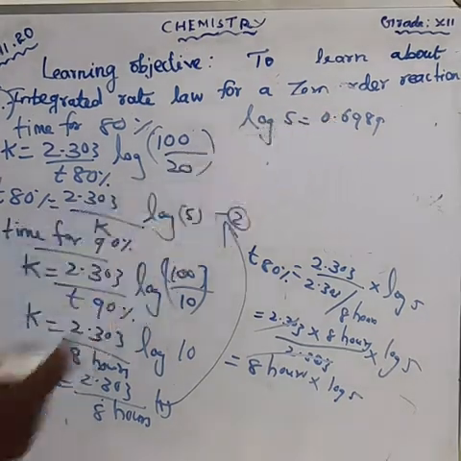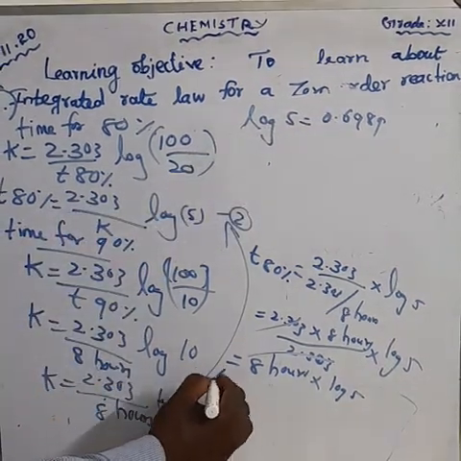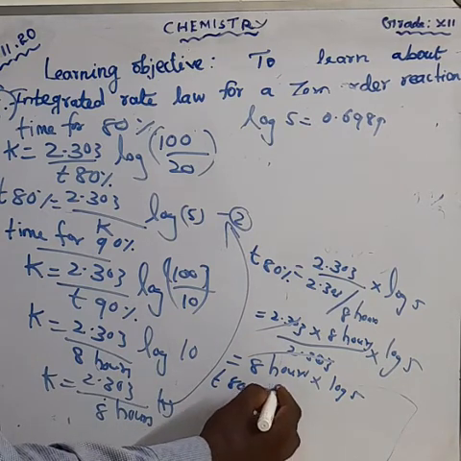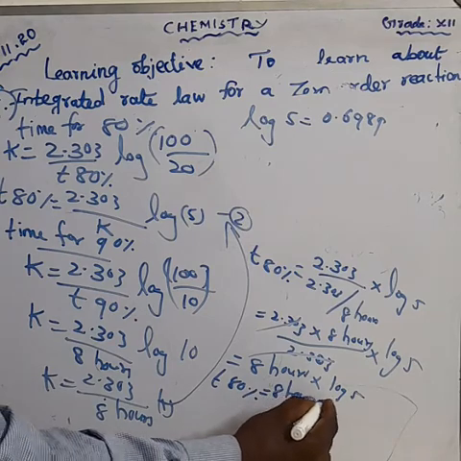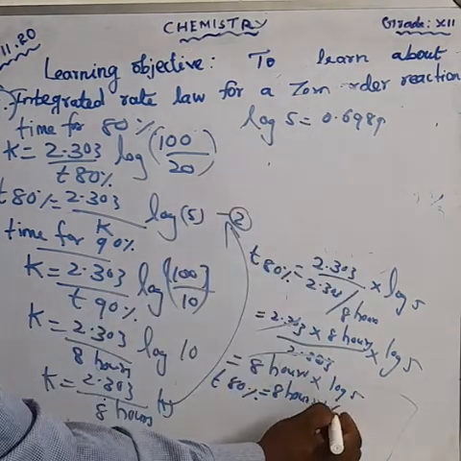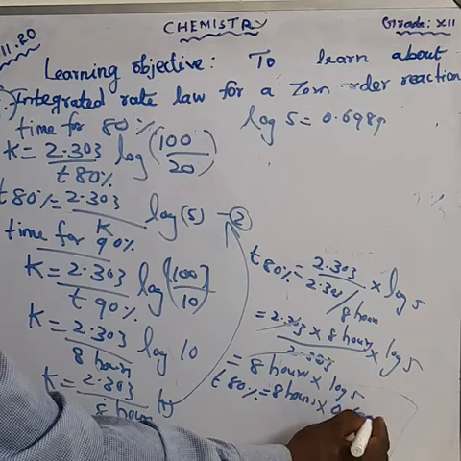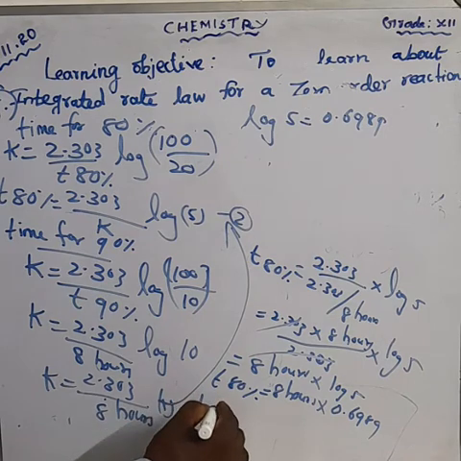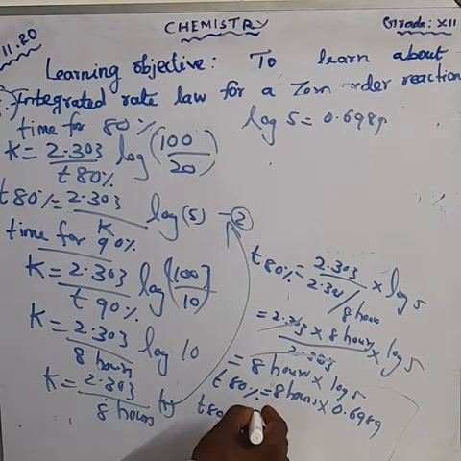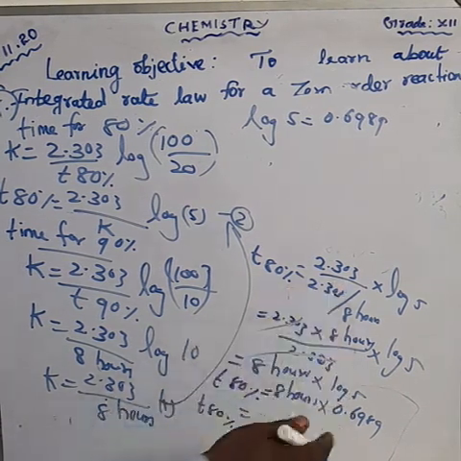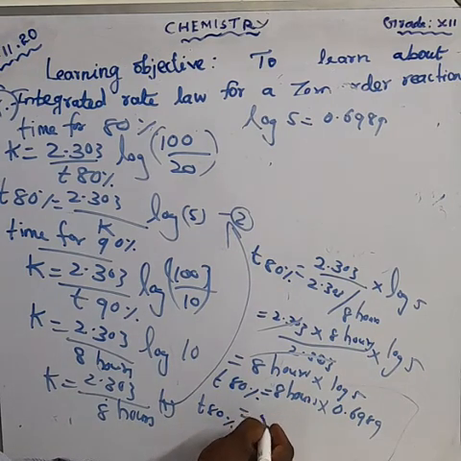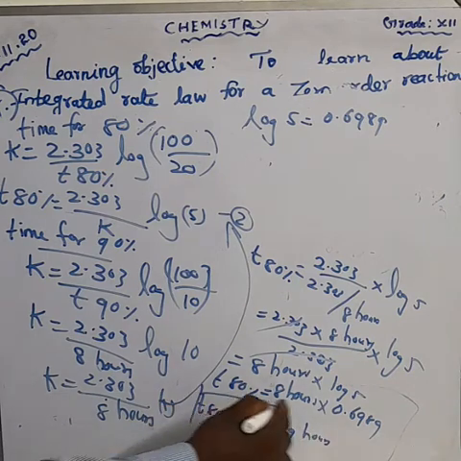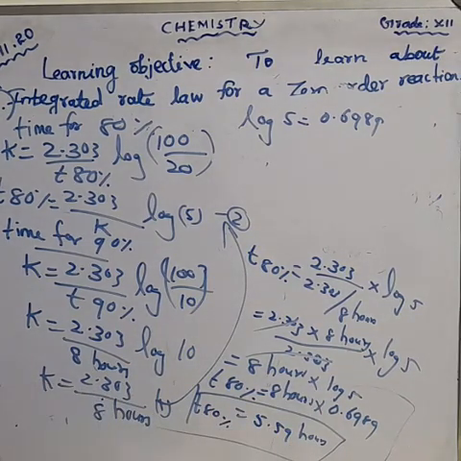T 80% is equal to 8 hours into log 5, which is 0.6989. Multiplying, we get T 80% equal to 5.59 hours. This is the question.